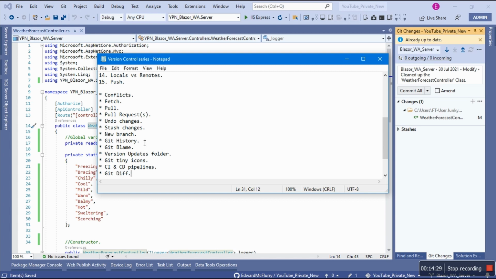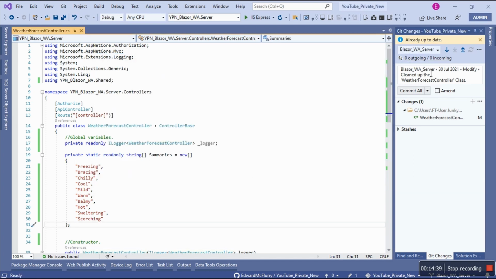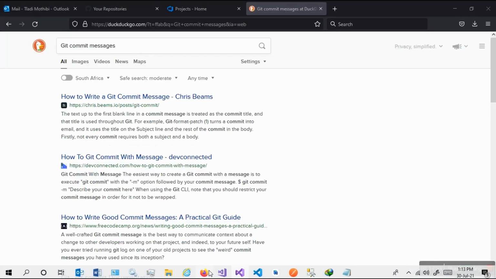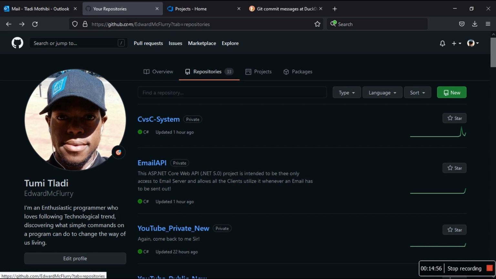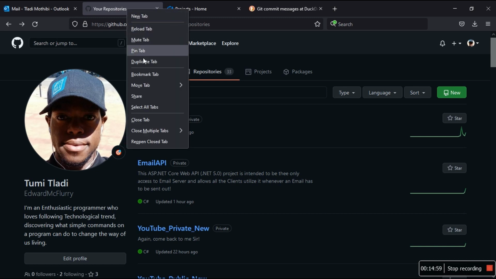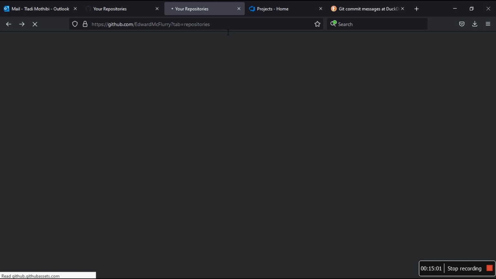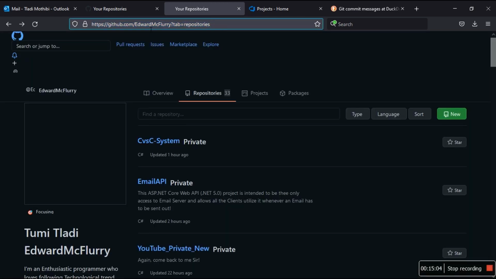People don't know this. In fact, I use this on Azure DevOps quite a lot. On GitHub, it's messy. So this is how I write it: the name of the branch. When I was collaborating with others, in fact, we should talk about that now. Let me go to GitHub, duplicate the tab, stop this, and let's go to iNotify.